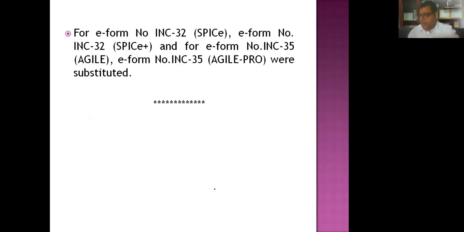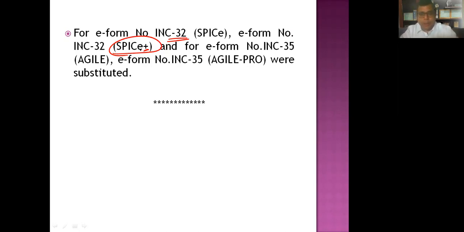I'll tell you how it works basically. Also, in form SPICe 32, the government has introduced the form SPICe Plus. So they've introduced the word Plus. Why are they saying SPICe Plus now? What has happened now? In the case of SPICe Plus, initially what we used to do was fill in a PDF form, sign it, and submit it to the MCA portal. Now we are not filling the information on a PDF form. It is all web-based now.